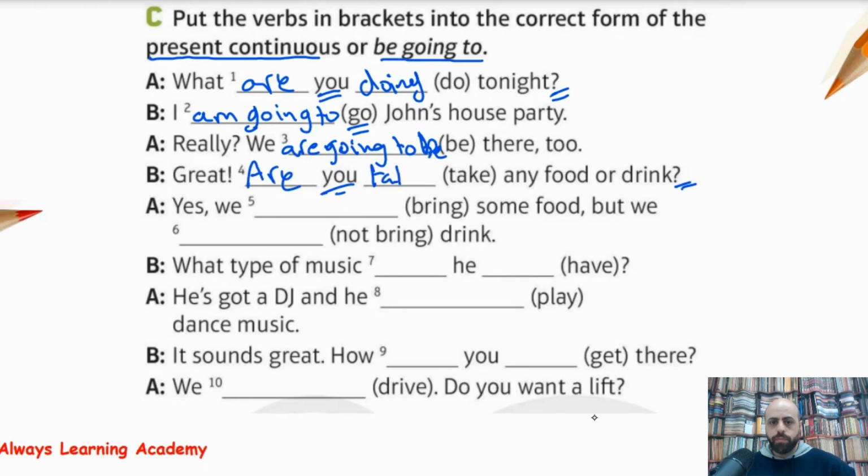taking any food or drink? Okay, number 5, yes, we are bringing some food, but we are not bringing drink. Aren't bringing